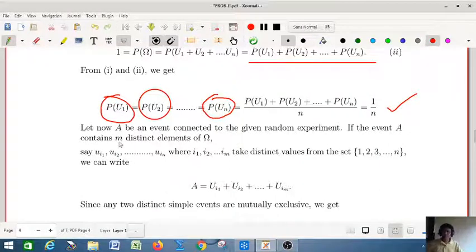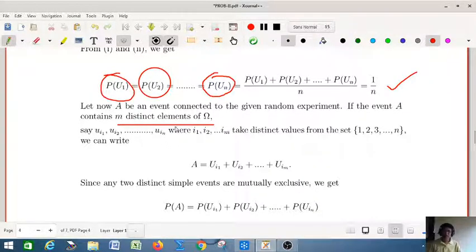Now let A be an event, any arbitrary event connected to the given random experiment. If the event A contains m distinct elements of omega, say u_i1, u_i2, up to u_im, where i1, i2, im take distinct values from the set of natural numbers 1 to n, we can write A equal to this.